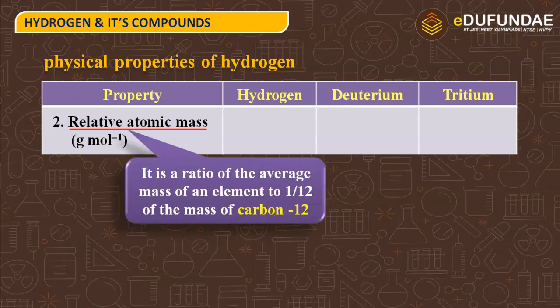Here is the definition, that it is a ratio of the average mass of an element to the 1/12 of the mass of carbon 12. So what is relative atomic mass? Any element's average mass to that of 1/12 of the mass of carbon 12 isotope, this ratio we call relative atomic mass.